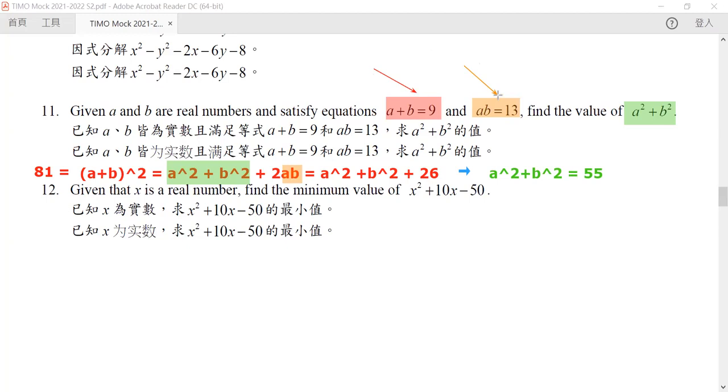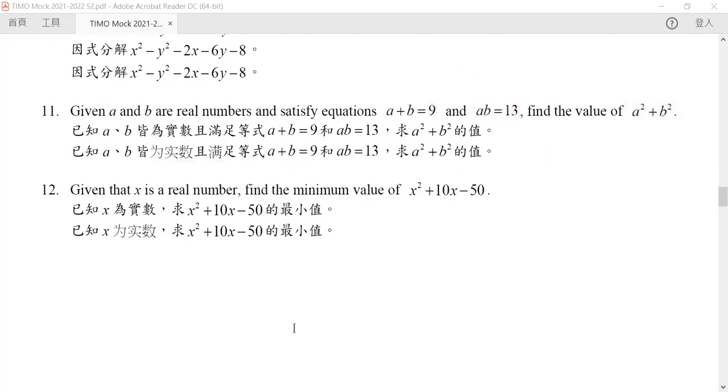Okay, so now let's go to question 12. Given that X is a real number, find the minimum value of this. Now again, whenever we find a minimum value, what we need to do is to try to complete the square. Now it's almost always the case in these cases. Complete the square. Now, what do you mean by completing the square?